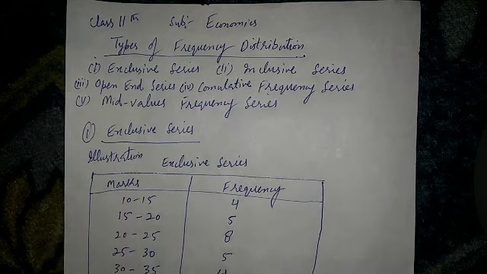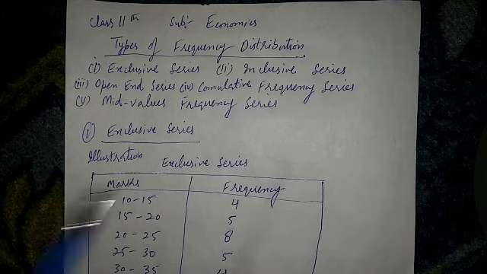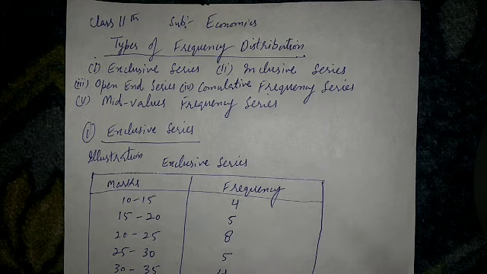Now, what is exclusive series? You see, exclusive series is that series in which every class interval excludes items corresponding to its upper limit. In this series, the upper limit of one class interval is the lower limit of the next class interval. It's called exclusive series because the frequencies of the upper limit of each class interval is not included in that class.